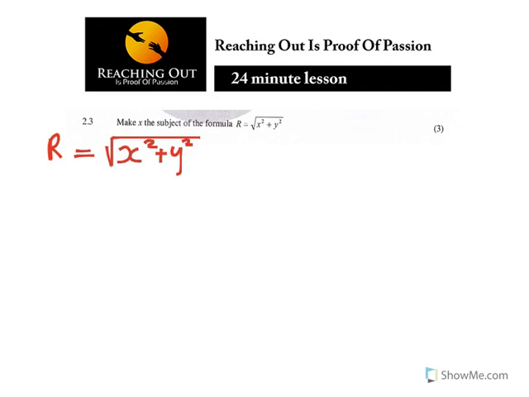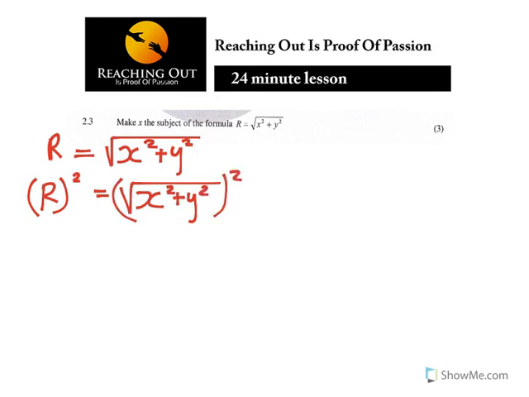Now, in order to get rid of the square root, you have to square both sides. So you've got r squared is equal to the square root of x squared plus y squared, squared. What you do on the left, you do on the right. So that's how you get rid of the square root. The square and the square root will cancel out. Just refer to the laws of exponents, you'll understand how it goes about. But that's how it cancels. So what we have here now is r squared is equal to x squared plus y squared.